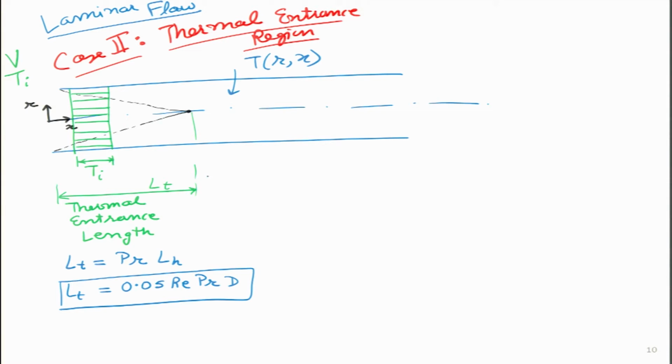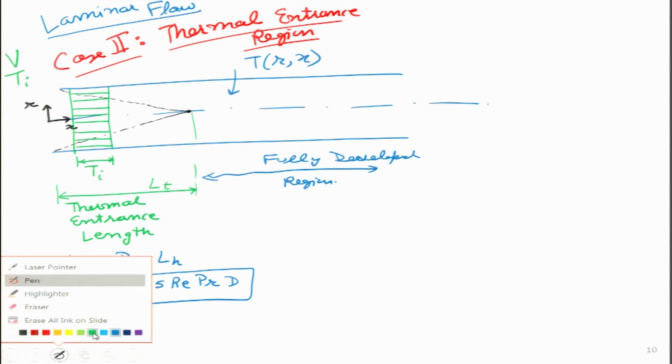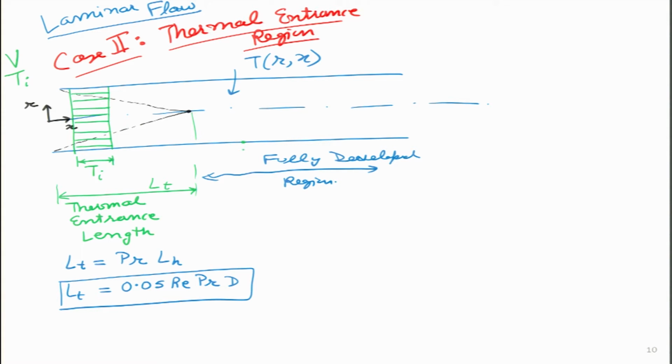Now, in the fully developed region, which is all this region over here, how would the temperature profile look? So, let me try and draw the temperature profile at a given point. Let us say at this point A over here. So, I will draw a vertical line. Now, as we have seen earlier, the temperature near the boundaries, these 2 points, should be higher than the temperature in the middle.